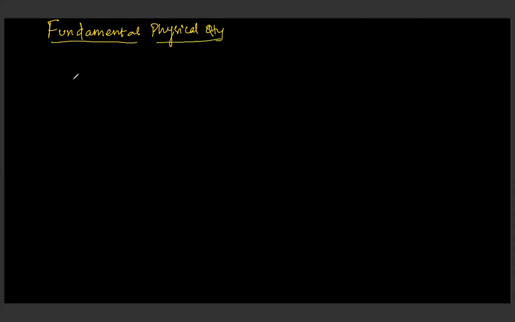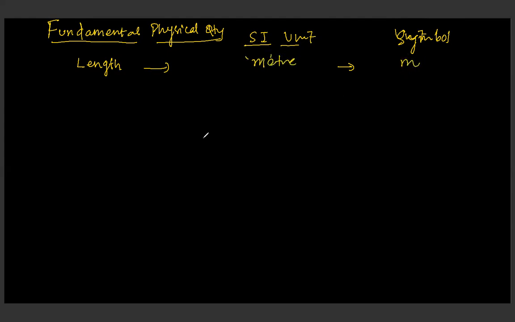I'm going to write down the name of the quantity. First one is length, and the next columns are for its SI unit and symbol. First one is length. Its SI unit is meter, and symbol is small m.